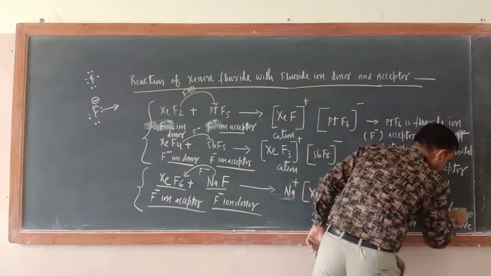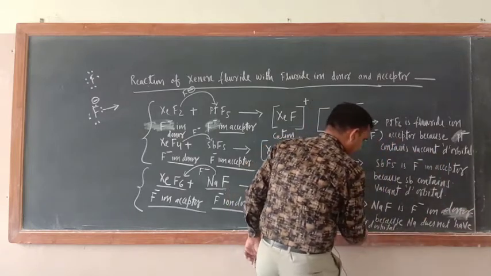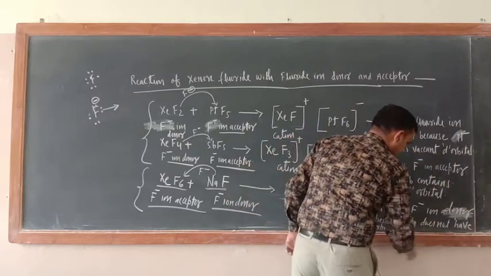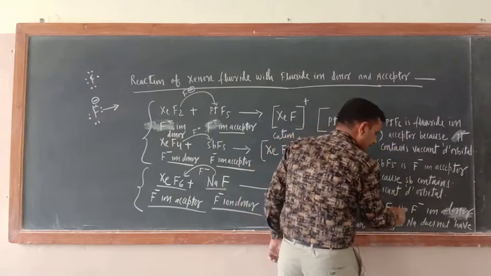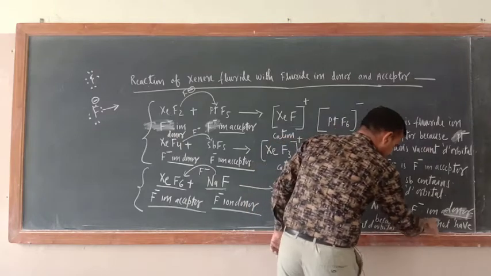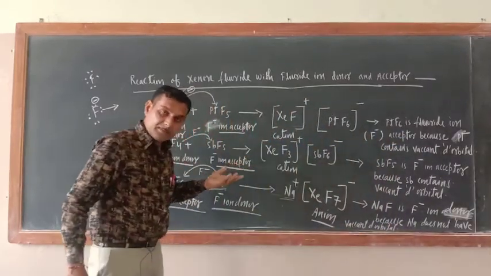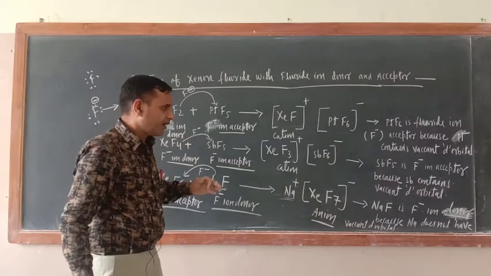Here write donor because sodium does not have a vacant d orbital. Or you can write NaF is a fluoride ion donor because sodium does not have a vacant d orbital, so it can't act as a fluoride ion acceptor.